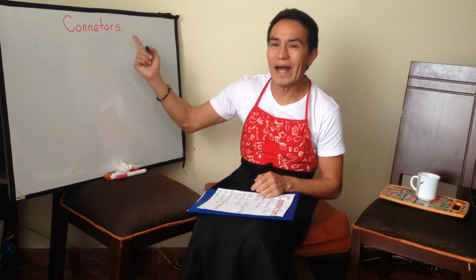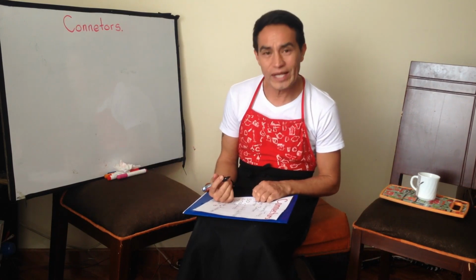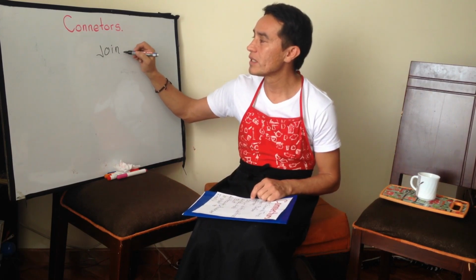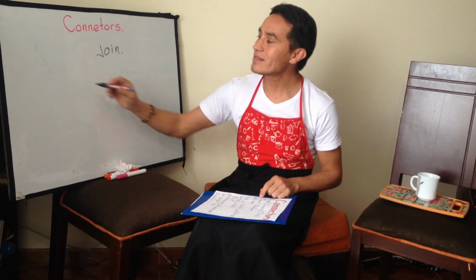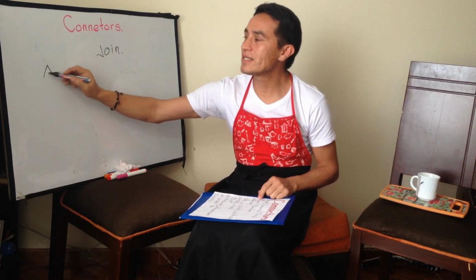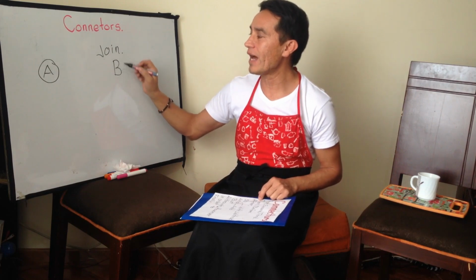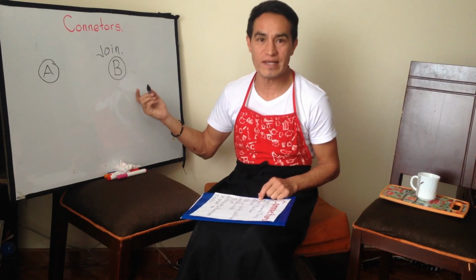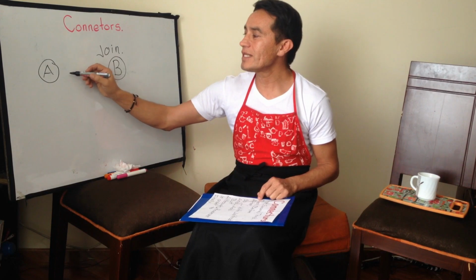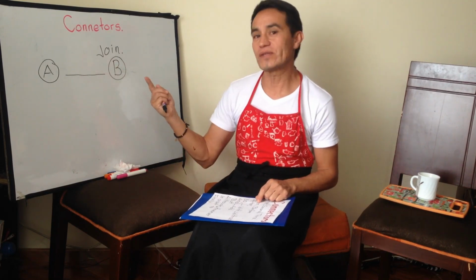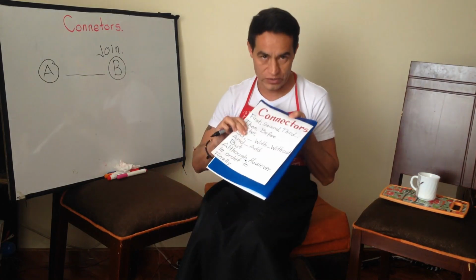Well, about the connectors I have mentioned before, I'm going to clarify some aspects. So, first, what are connectors? Connectors are words that join sentences. Example, we have sentence A or idea A, and we have idea B or phrase B. And we need to connect the two sentences. So for that reason, we use connectors.